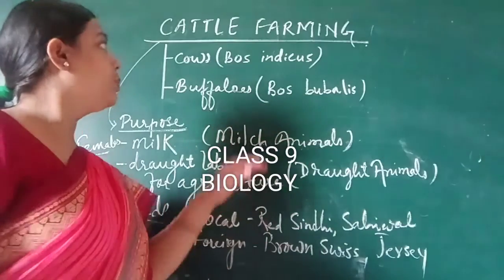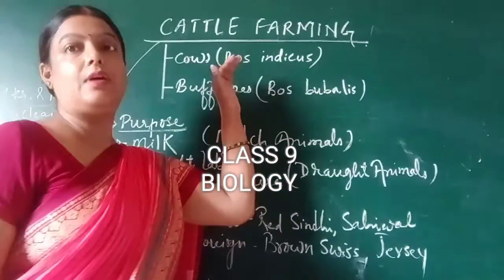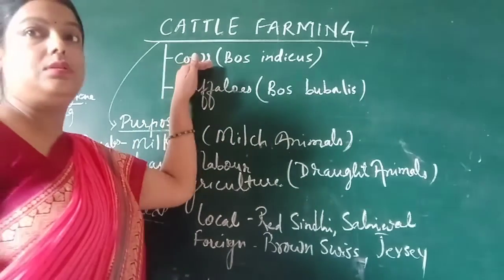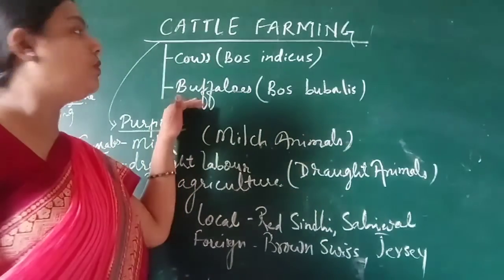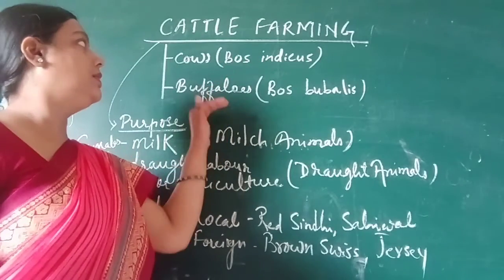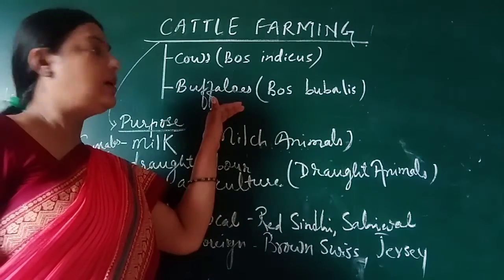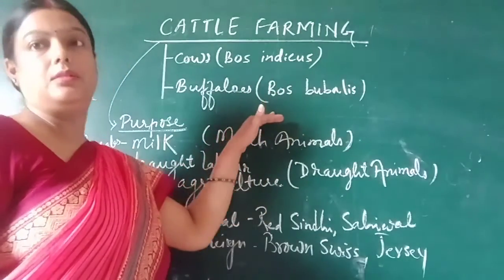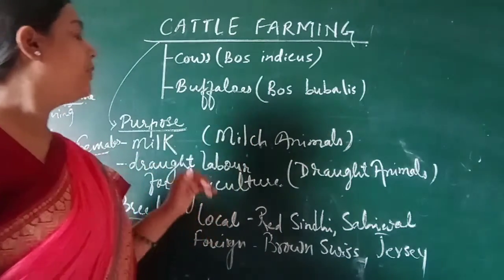Students, in this video we are going to discuss cattle farming. Cattle farming includes the rearing of cows and buffaloes also. Cows have the scientific name Bos indicus, and buffaloes have the scientific name Bos bubalis. So you must learn the scientific names of these two.